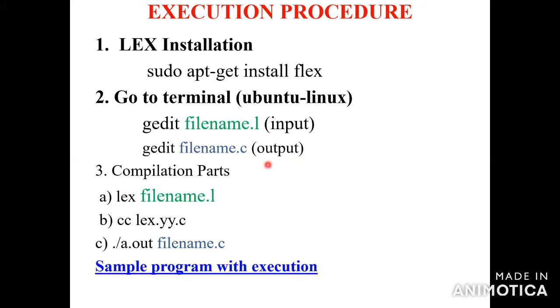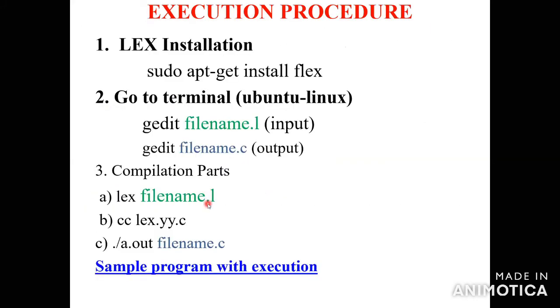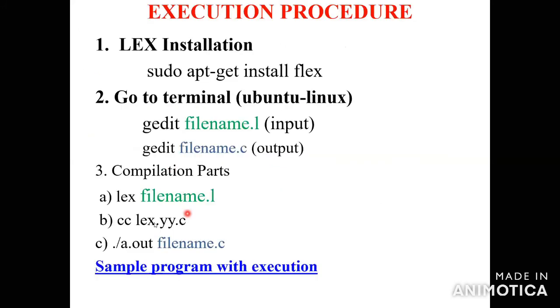How to execute the compilation? The first step, lex, as I told, lex space filename.l. After that, what is the second step? lex.yy.c. Here you can write cc. cc means compiler, you compile the given program: cc lex.yy.c.